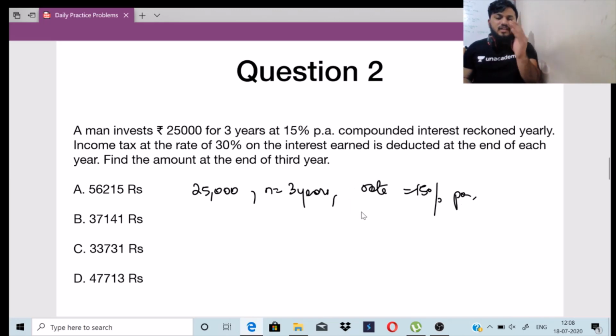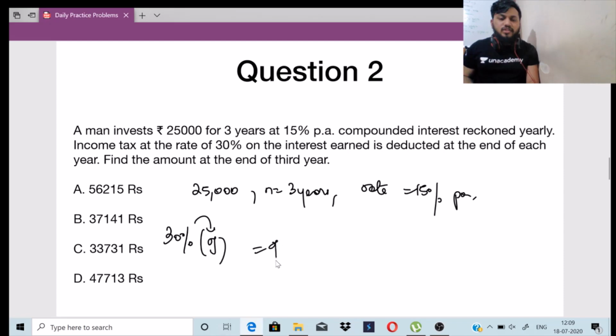So first we will find out the yearly interest, year by year: 1 year, 2 year, 3 year. Afterwards we deduct 30% from it. Whatever the interest comes to, we deduct 30% from it, so that will be our final interest.